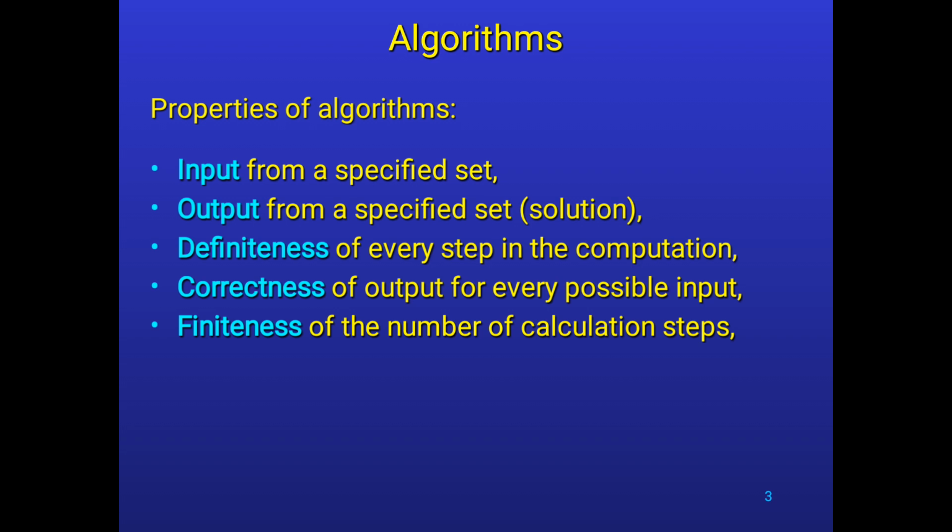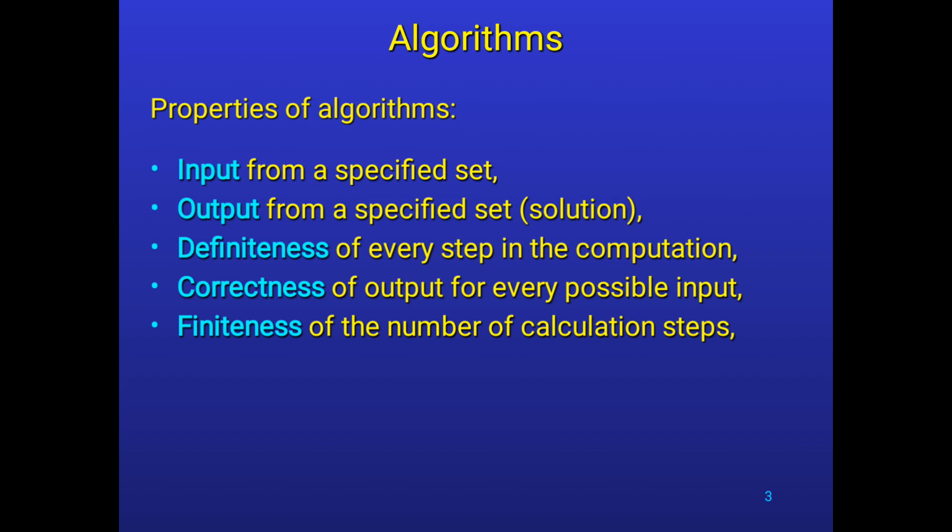The fixed part is the space required to store certain data and variables that are not dependent on the size of the problem. The variable part is the space required by variables whose size is totally dependent on the size of the problem. And space complexity we can represent as S(P), where P is the problem. S(P) is equal to A plus S_P(1), where A is treated as the fixed part and S_P(1) is treated as the variable part.